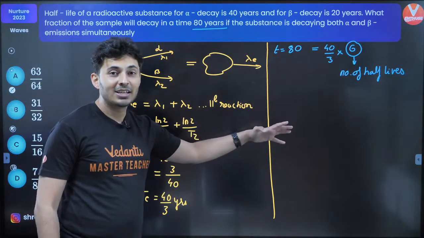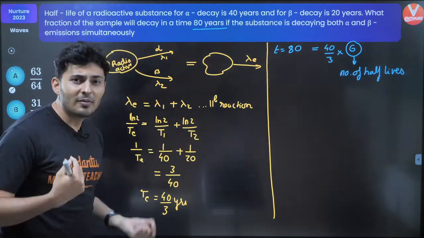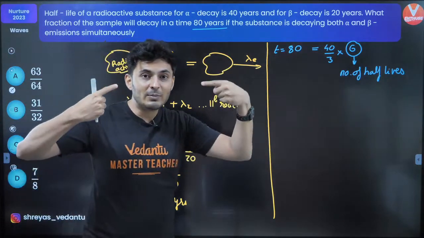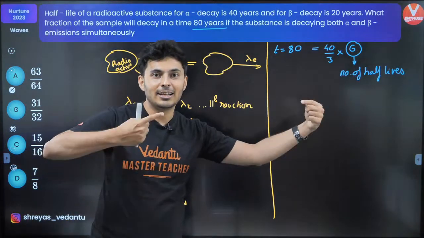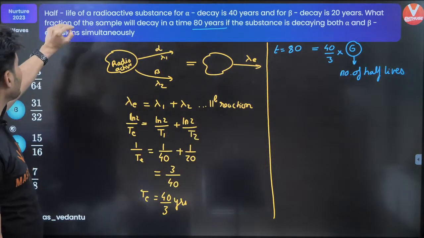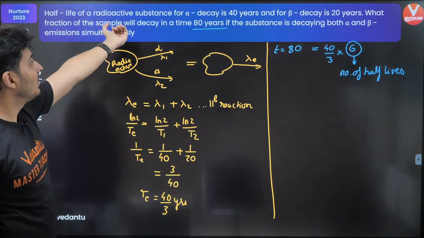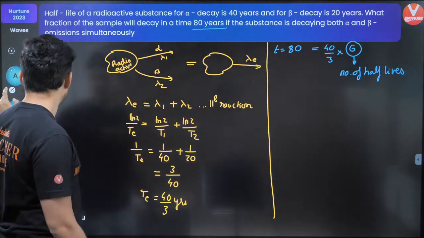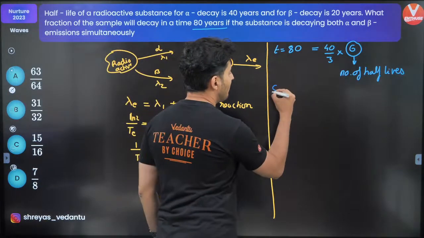6 half-lives. Now when I say 6 half-lives, for every half-life, the number of nuclei becomes half, and then half of that, and then half of that. So what is the fraction of the sample that will decay?